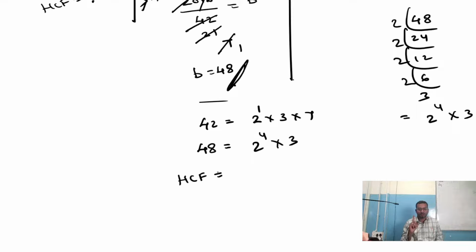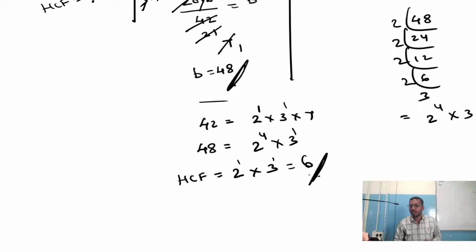To find the HCF, remember the number should be on both the sides, and the power which is less, we have to take. To find HCF, we have to consider the number on both sides. It should be there and the least power we have to take. For LCM, whether it is there or not, forget it, the highest power we should take. So HCF is 2 power 1 into 3 power 1. Here also power 1, here also power 1, so it is the same. 2 power 1 into 3 power 1 is nothing but 6. So 6 is the HCF.